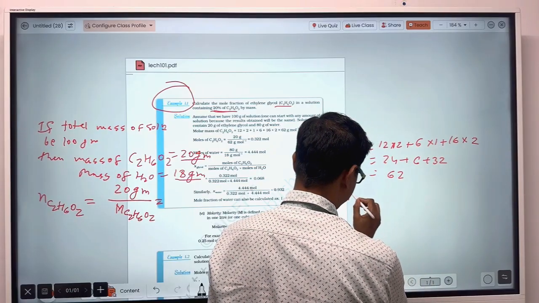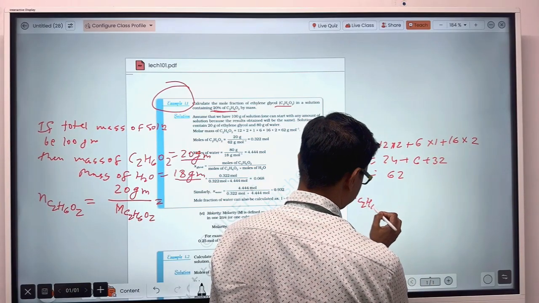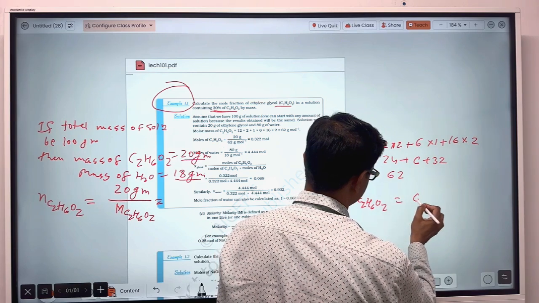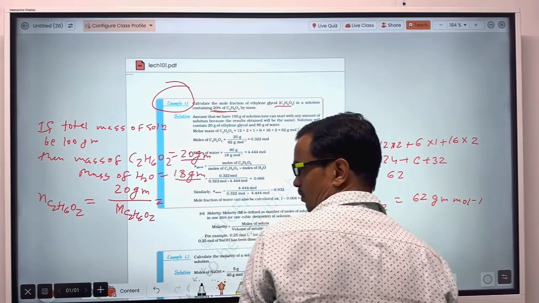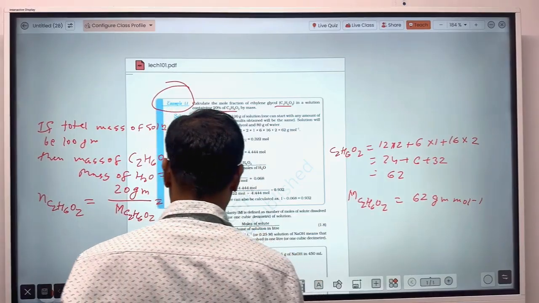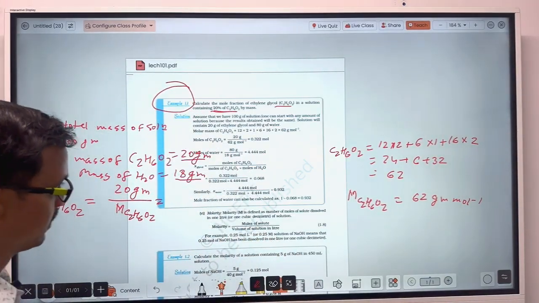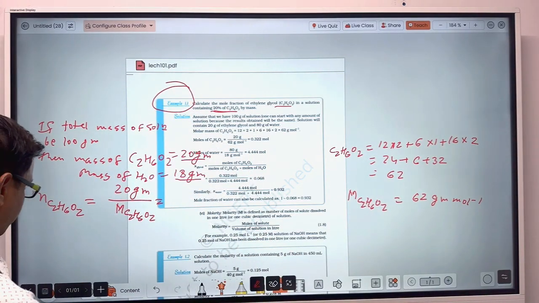So the molecular weight of ethylene glycol is 62 gram per mole.